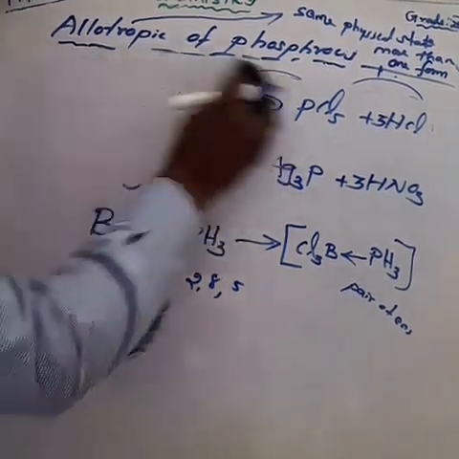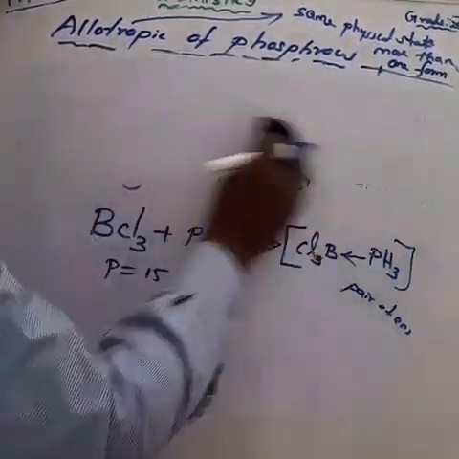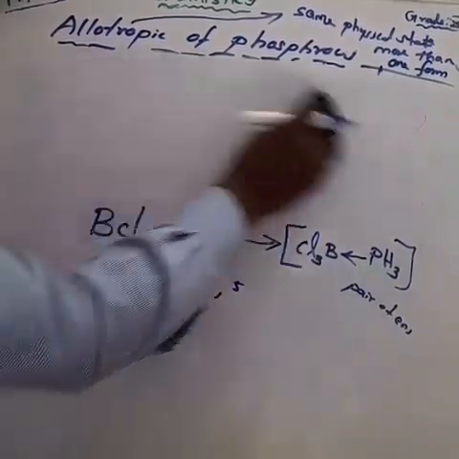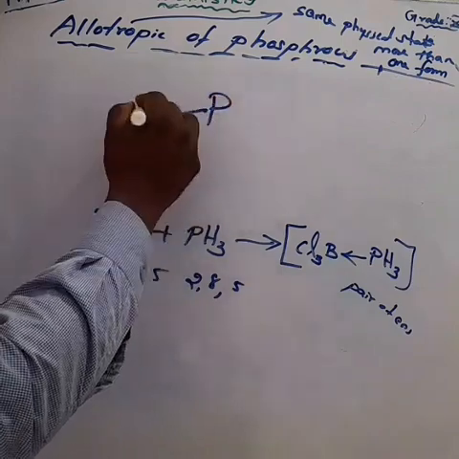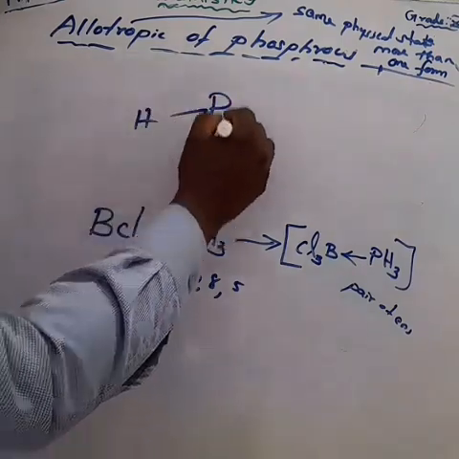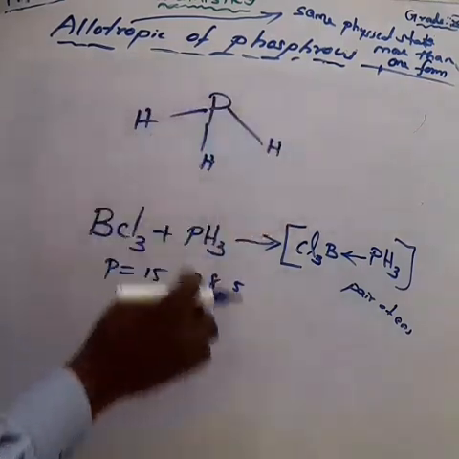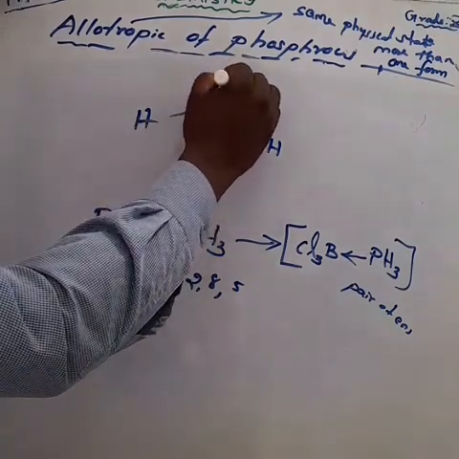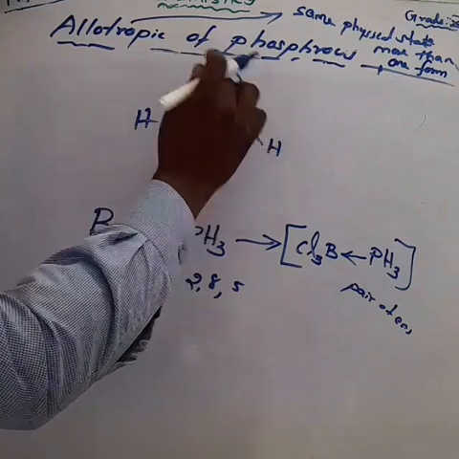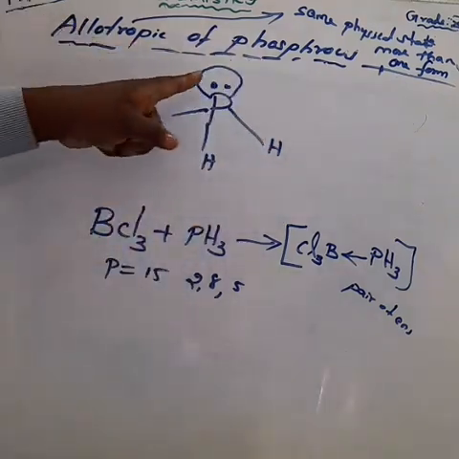Out of these 5 valence electrons, 3 electrons are bonded to the hydrogen atoms. That is PH3. Am I right? On P, here having 2 electrons, that we can say is a lone pair of electrons. This lone pair of electrons is donated to BCl3.